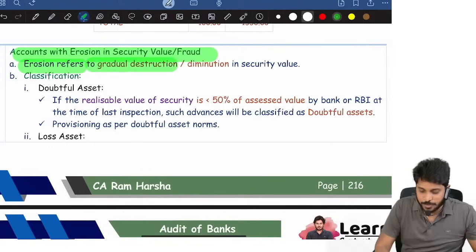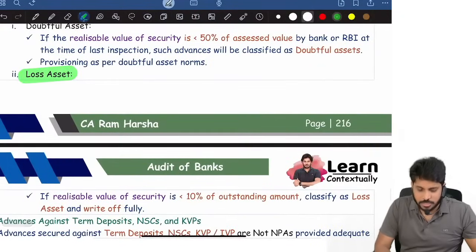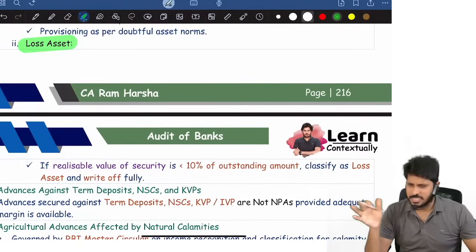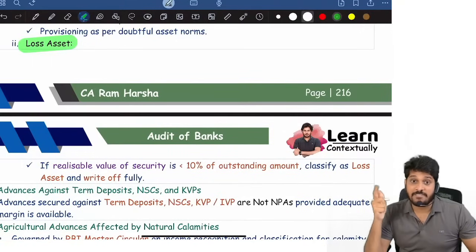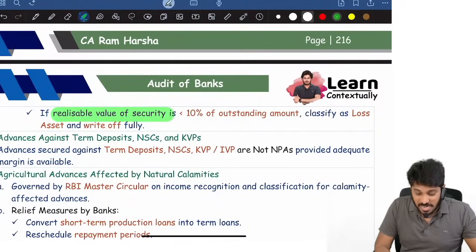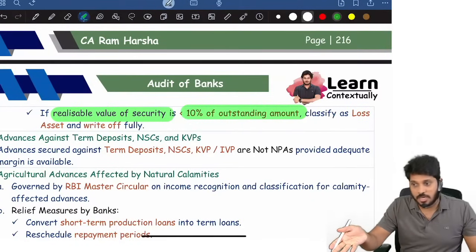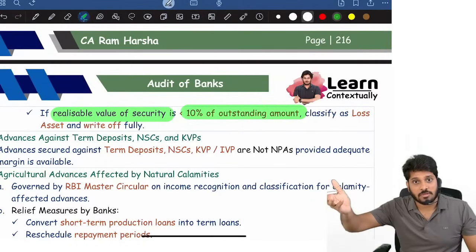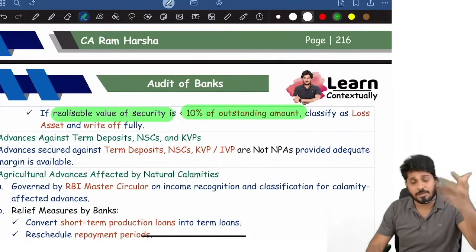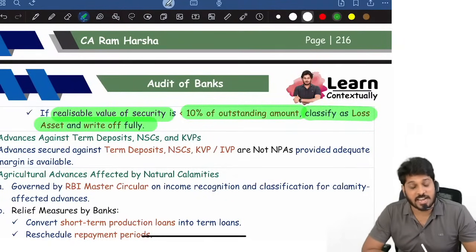Okay, next, accounts with erosion in security or value. Erosion refers to gradual destruction or diminution in security value. You know what a loss asset is? For example, a customer gave a security, we gave the loan, and the customer is repaying everything properly. But when we revalue the security, the realizable value of the security is now less than 10% of the outstanding loan. Oh my god. Since the value of the security is so much less than 10% of the outstanding loan, we will straight away classify it as a loss asset and write it off fully.